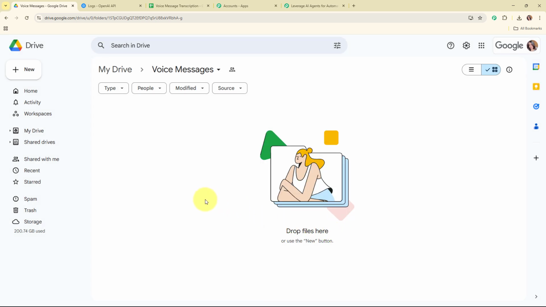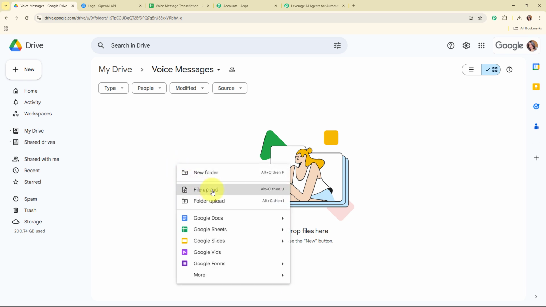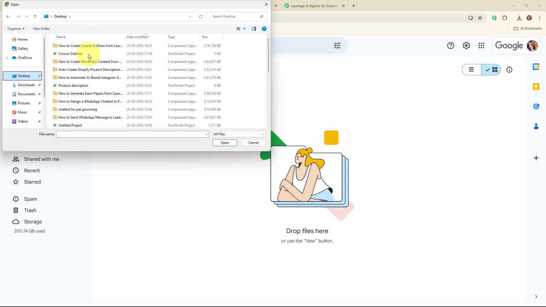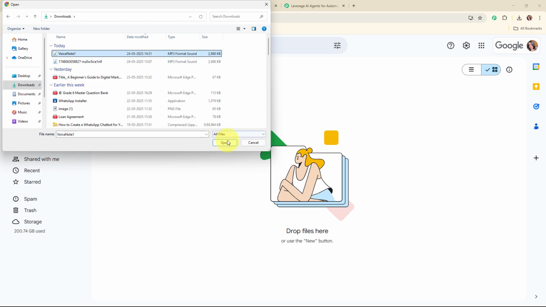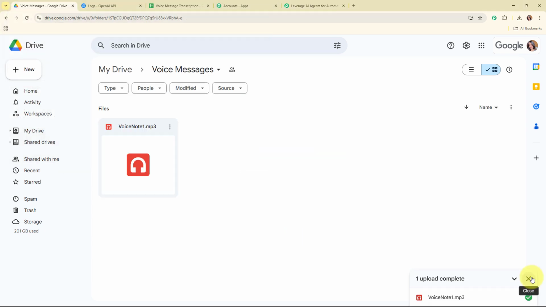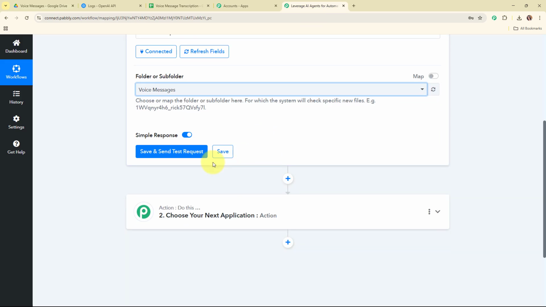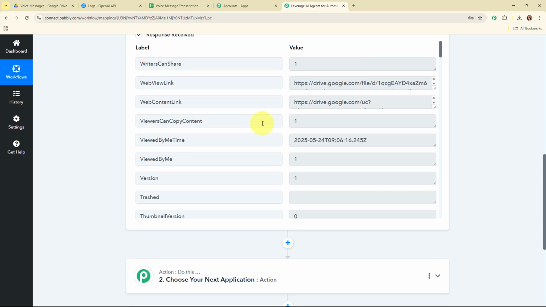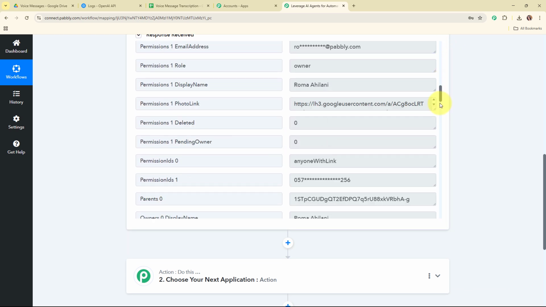Alright, so now after updating the general access, we are going to upload a new audio file under this specific folder. So I'm going to upload a new audio file over here. So this is the audio file. Alright, so here you can see we have successfully uploaded a new audio file with the name voice note 1. Let's move back to our Pabbly workflow, and here I'm going to click on save and send test request. And here you can see we have received a successful response, where we have received the web view link, web content link, and some other details as well.